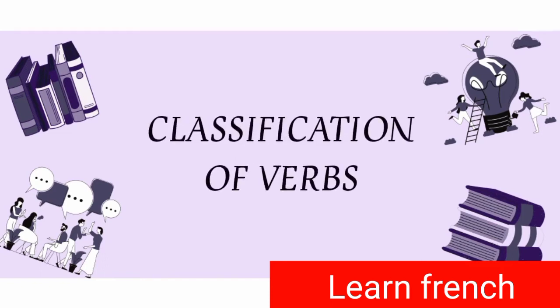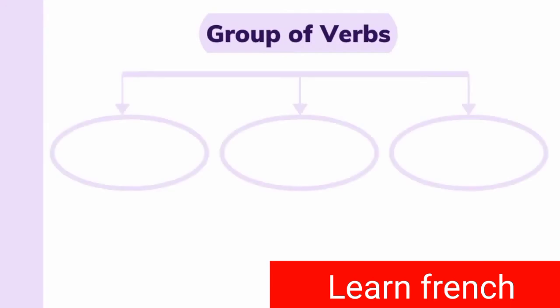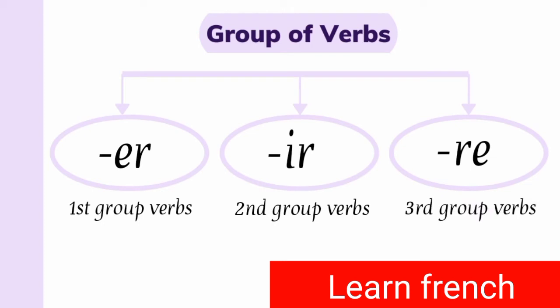So in French, verbs can mainly be classified into three groups, namely ER ending verbs, IR ending verbs and RE ending verbs. ER ending verbs are called first group verbs, IR ending are called second group verbs and RE ending are third group verbs.